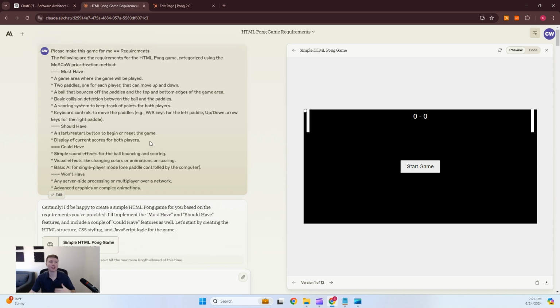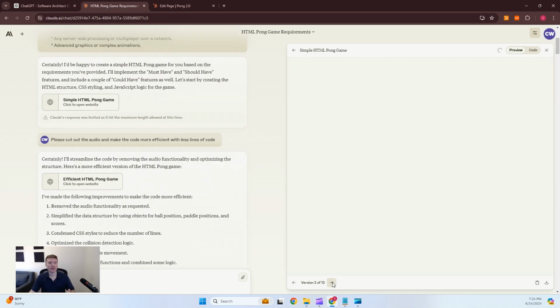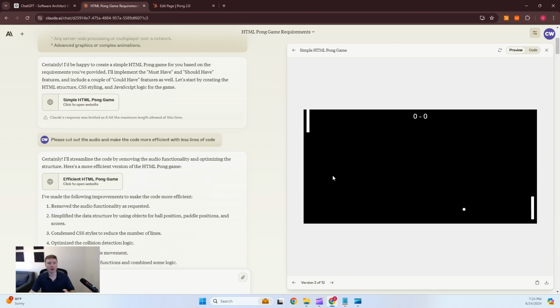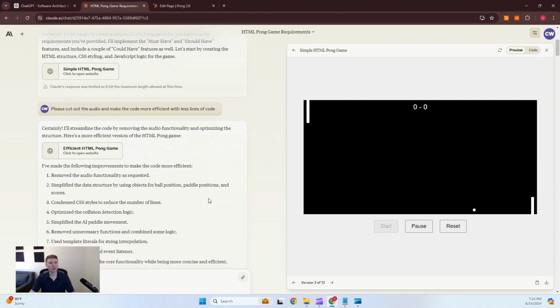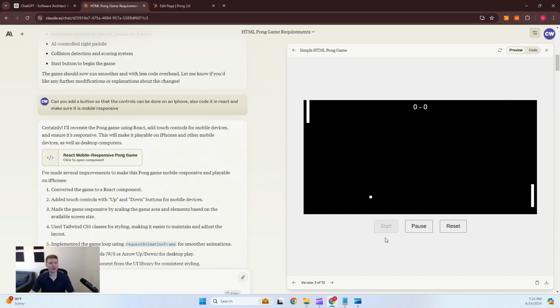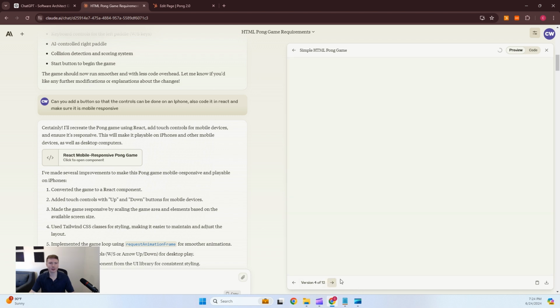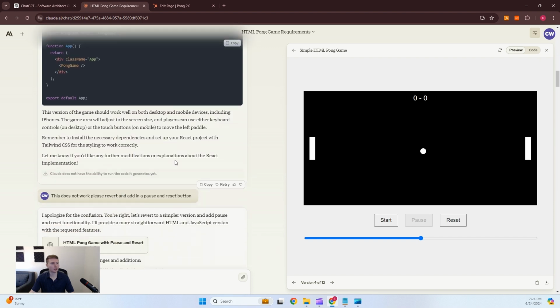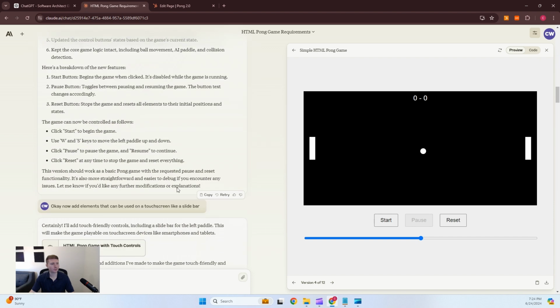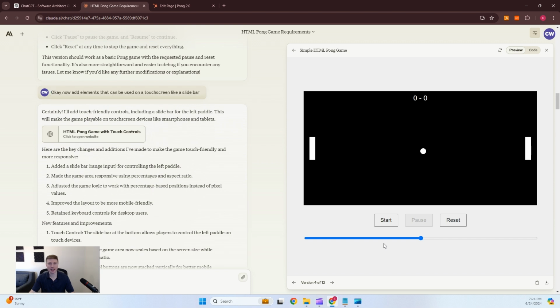We talked about the basic requirement of creation. That got us from, okay, now we've got a start line, to, let's add a button so that we can pause and reset. That's cool. It's a nice little development. All right, now let's make sure that we've got a touch screen somewhere in here. Yeah, touch screen like a slide bar. Okay, now we have a slide bar. Now it's just incredibly glitchy.